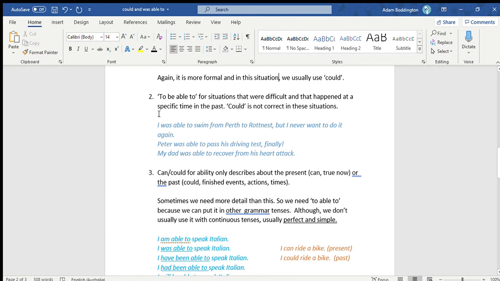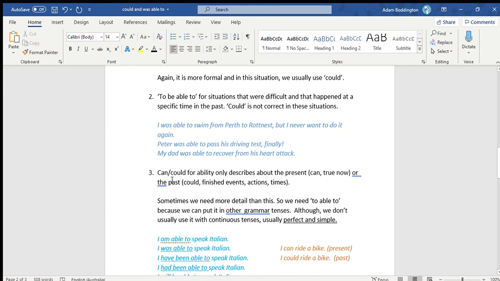So just going back to number 2 here, I said I was able to swim from Perth to Rottnest, but I never want to do it again. I can't say I could swim from Perth to Rottnest. It's not correct. So when we're talking about a once time or a specific time, we must use "able to". All right. Okay, so let's have a look at number 3.